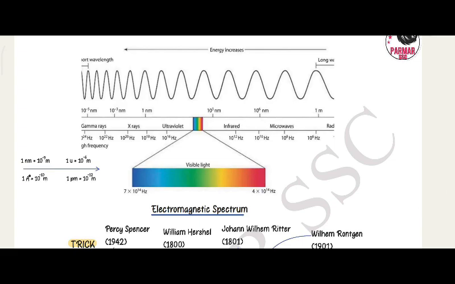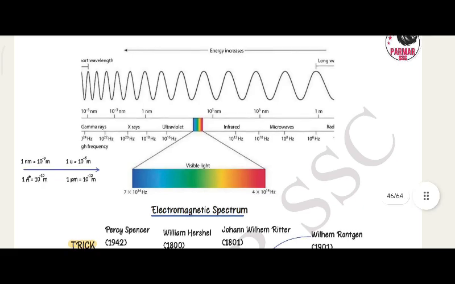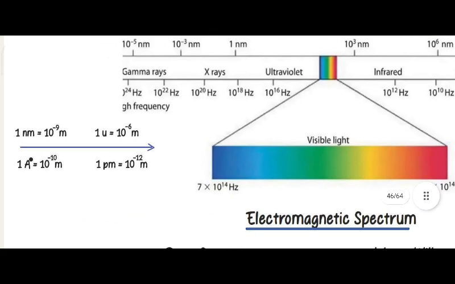Electromagnetic spectrum. 1 nanometer is equal to 10 power minus 9 meter. 1 micrometer is equal to 10 power minus 6 meter. 1 Angstrom is equal to 10 power minus 10 meter, and 1 picometer is equal to 10 power minus 12 meter.